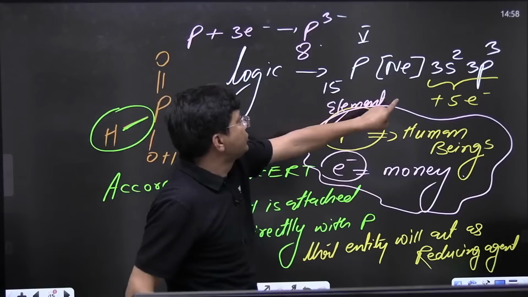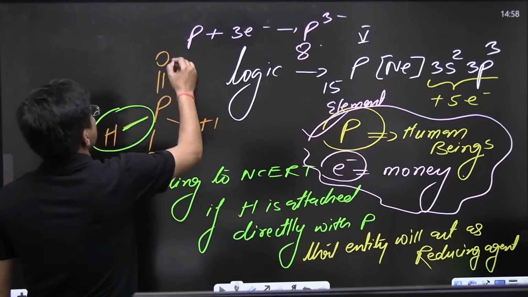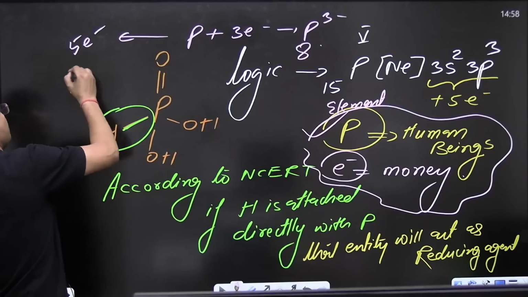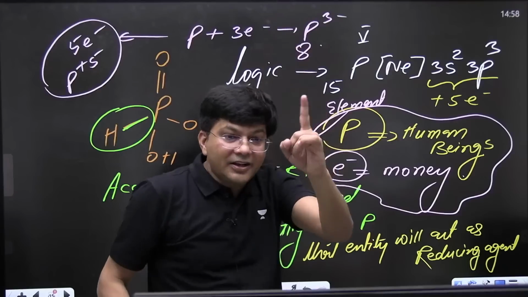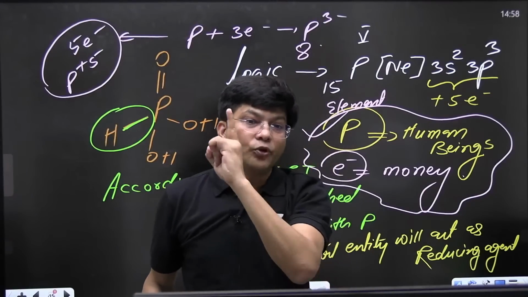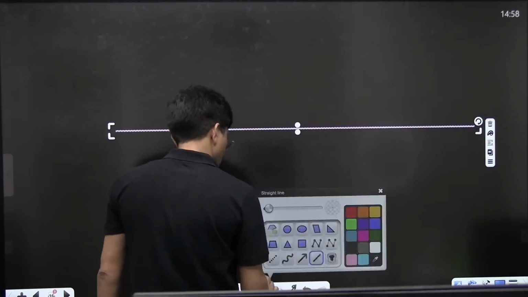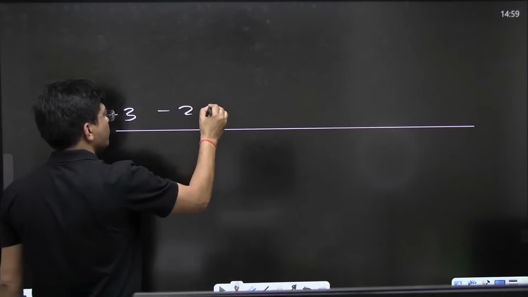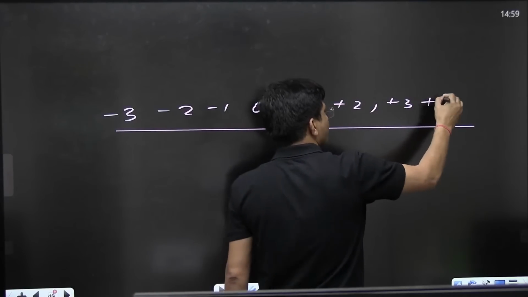And how many electrons should it lose to complete its octet? It can lose 5 electrons. It can become P plus 5. So its range is how much? Its range is from plus 5 to minus 3: minus 3, minus 2, minus 1, 0, plus 1, plus 2, plus 3, plus 4, plus 5.